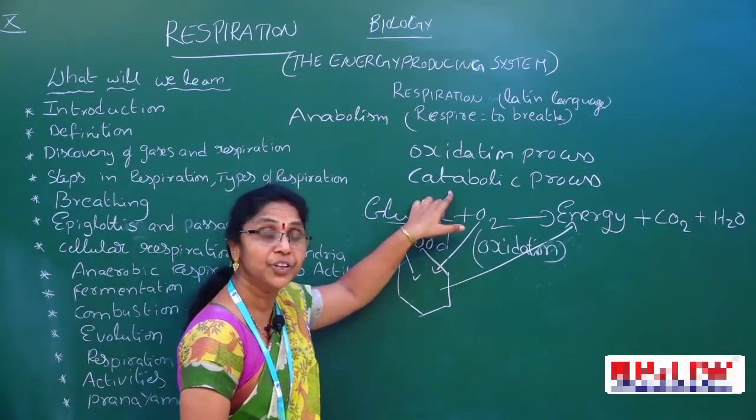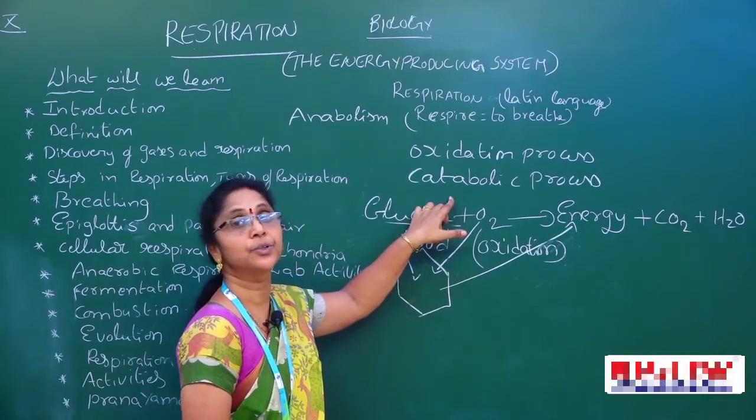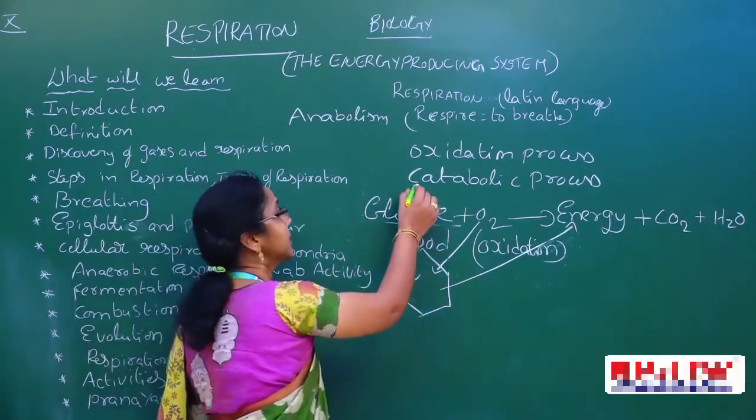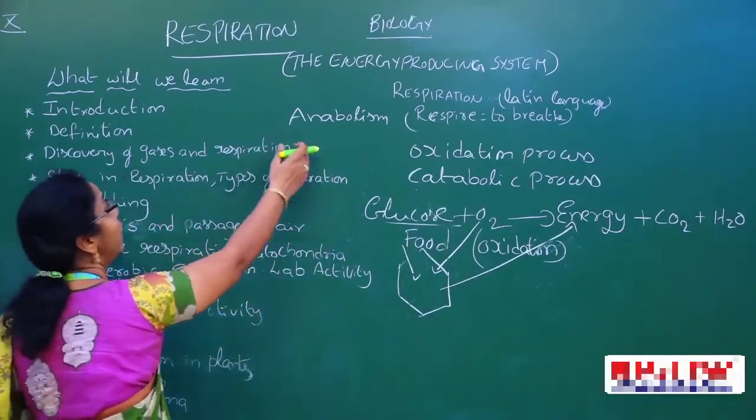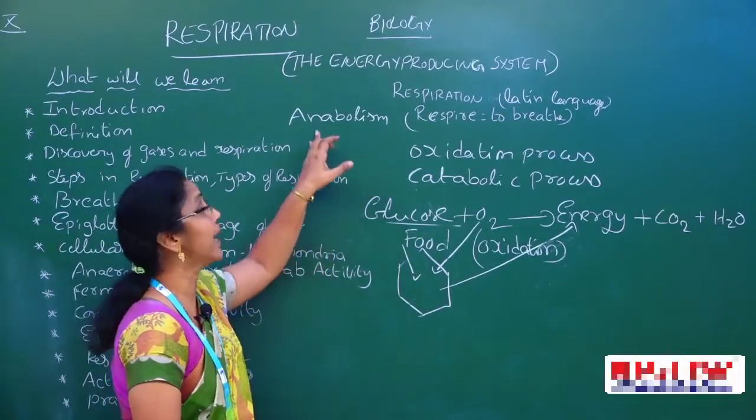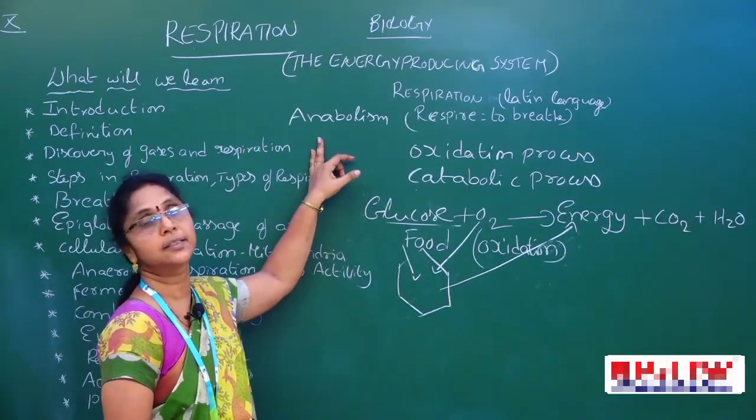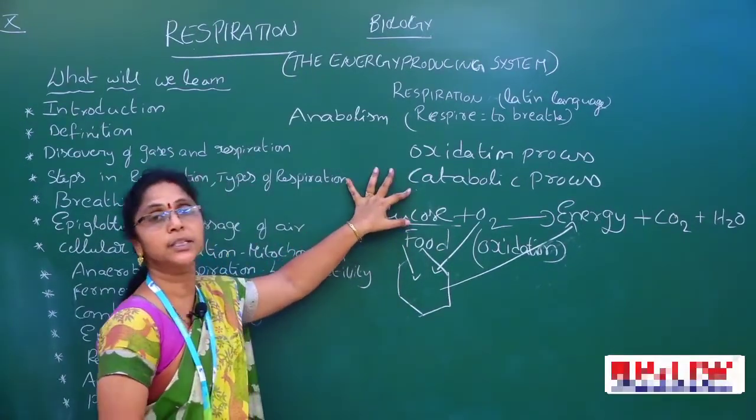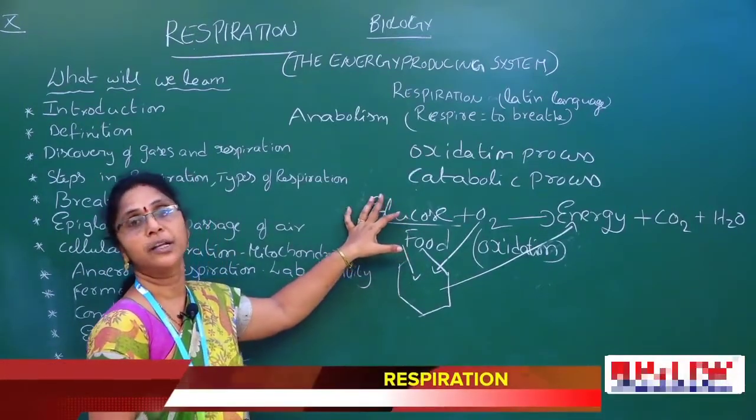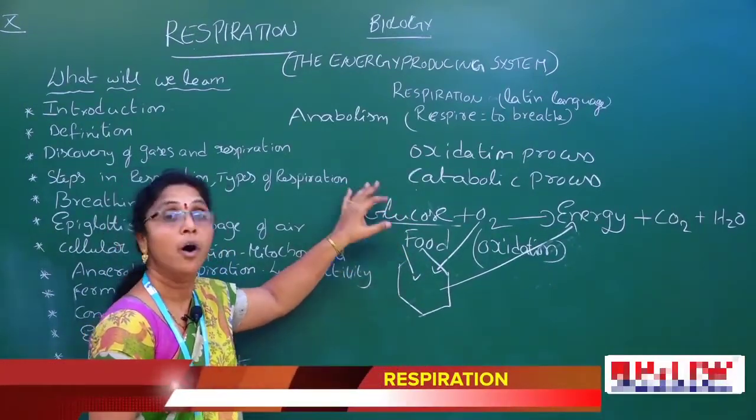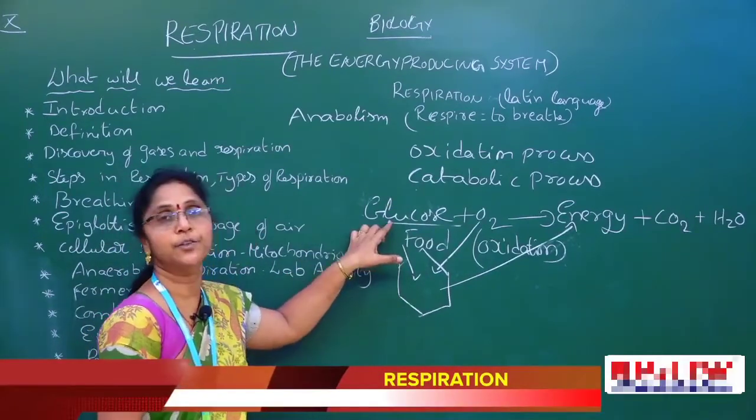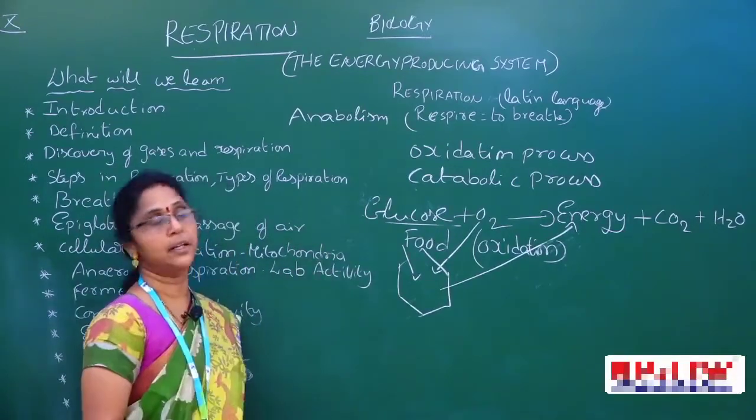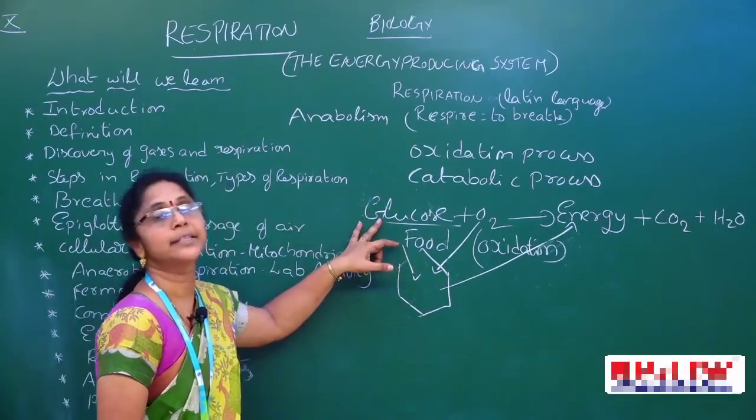Now what do they destruct here? The food molecules are destroyed. What are they releasing? Energy. So the catabolic process, the example is respiration. Now anabolism, constructive process, the example is photosynthesis. Now respiration is an oxidation process, a catabolic process, an essential process for all living organisms to perform all the activities. Not only that, also to maintain the gaseous equilibrium in the environment. That is the importance of respiration.